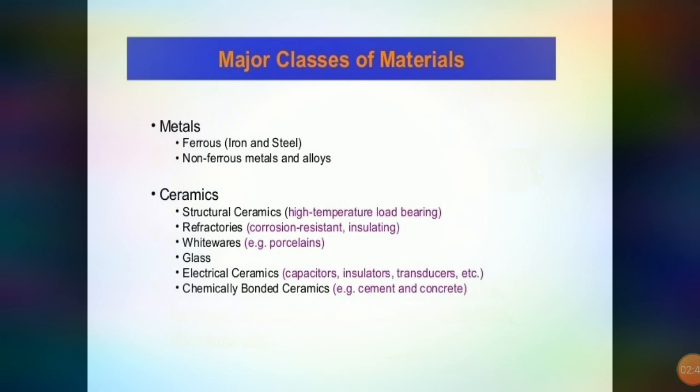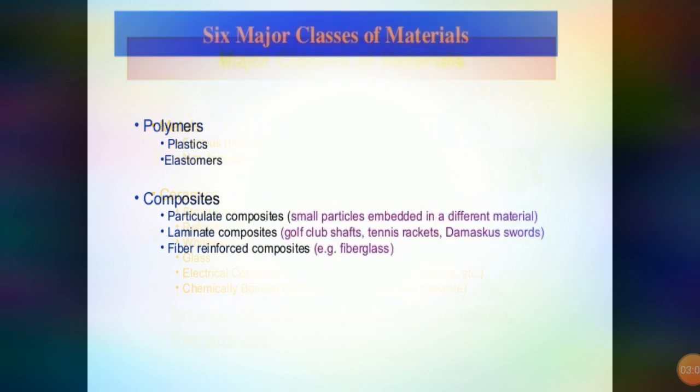Now you can see the next type is the ceramic. Now ceramics can be of different types. It may be structural ceramic, it may be refractories, it may be white wares, it may be glass, it may be electrical ceramics, it may be chemical bonded ceramics. So these are the types of ceramics.